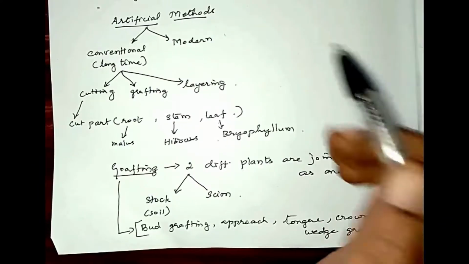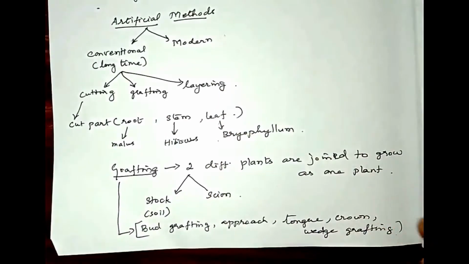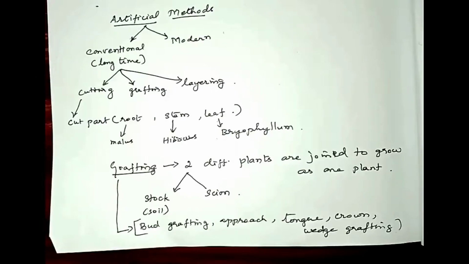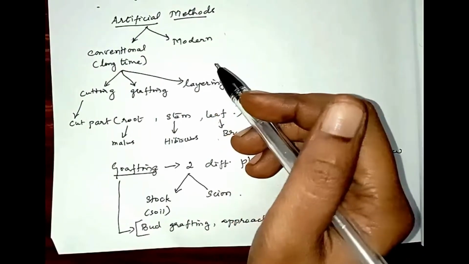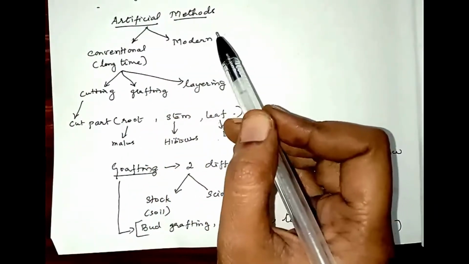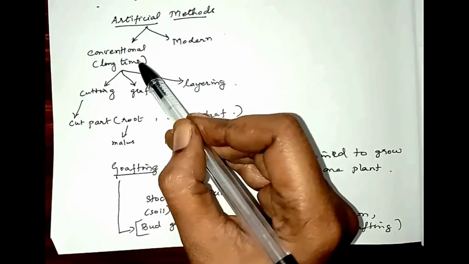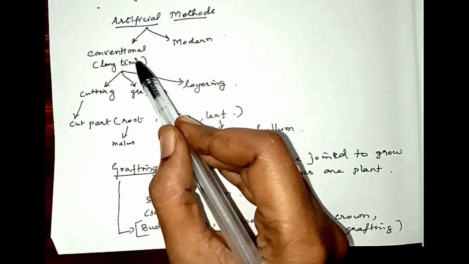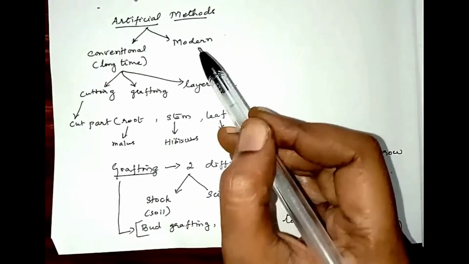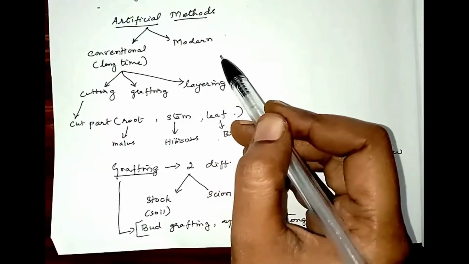Now let's learn the artificial methods of plant propagation. Apart from the natural methods of vegetative propagation, a number of methods have been used by agriculturists and horticulturists to propagate plants from their parts. Such methods are said to be artificial methods. Some of these artificial methods have been used by man for a long time, and these are said to be conventional. And nowadays, what we are doing using technology to produce a larger number of plants are said to be modern methods.